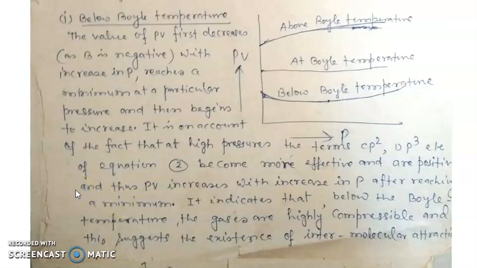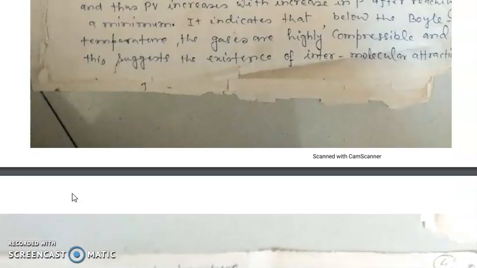It indicates that below Boyle's temperature, the gases are highly compressible, and this suggests the existence of intermolecular attractions. Now, above Boyle's temperature, the product PV increases with increase in pressure from the beginning. Coefficient B is positive above the Boyle temperature, and thus the terms on the right hand side of equation 2 are positive.